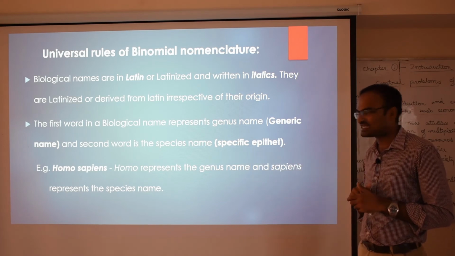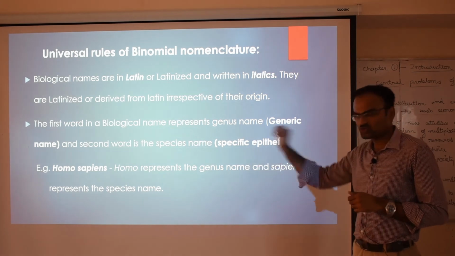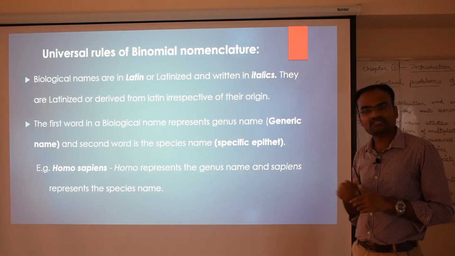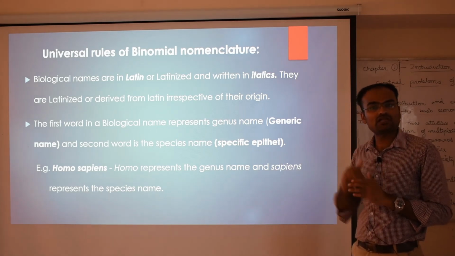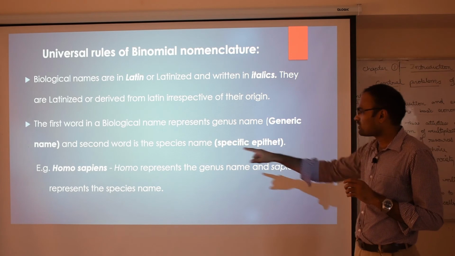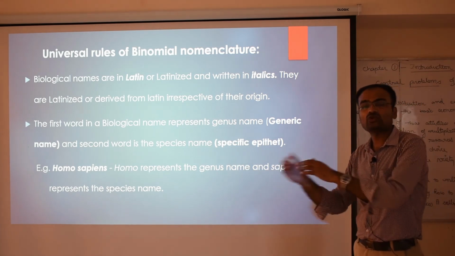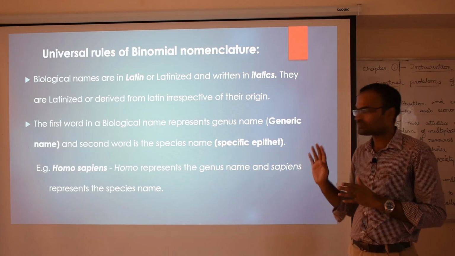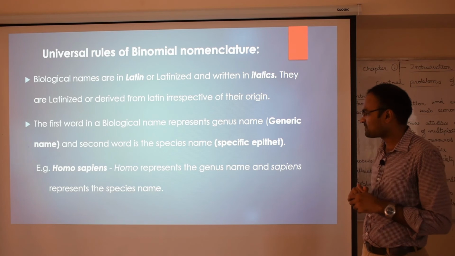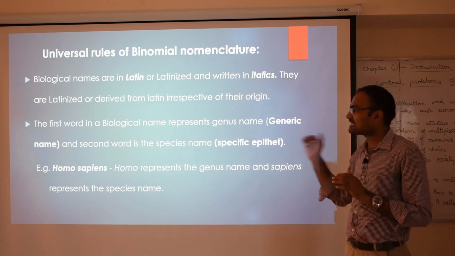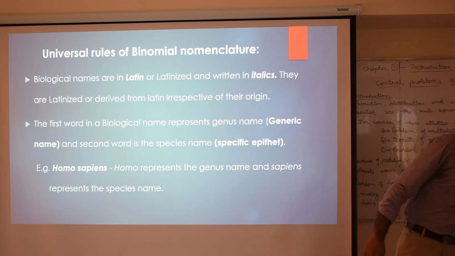One example we can study here is Homo sapiens. Homo refers to the genus name, sapiens refers to the species name. Whenever we write any biological name, we have to write both the components. We cannot write only Homo or only sapiens. We have to write both. So here Homo represents the genus as well as sapiens represents the species name. This is the second important rule in case of binomial nomenclature.